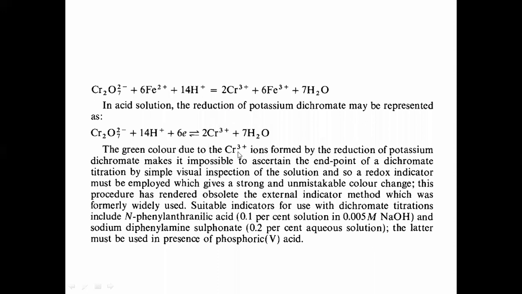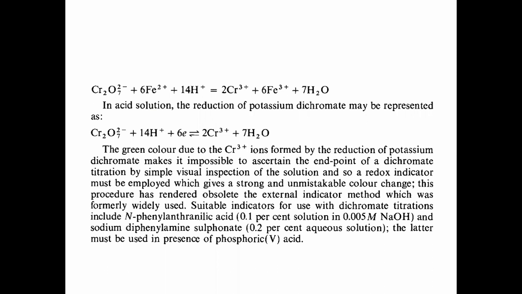The green color due to the formation of chromium ions in this reaction mixture, which is formed by the reduction of potassium dichromate, makes it impossible to ascertain the end point of the dichromate titration by simple visual inspection of the solution. So a redox indicator must be employed, which gives a strong and unmistakable color change. See, it is used in the determination of concentration of iron. So this is the reaction when we are going to determine the concentration of iron. But this particular reaction will require the presence of acidic media.